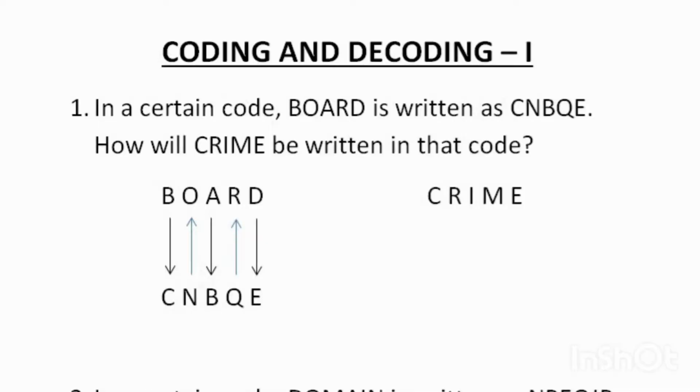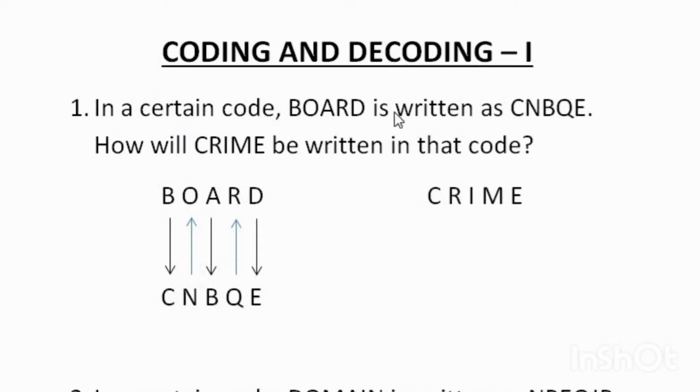In this video, I'm going to explain the topic coding and decoding, which is the easiest one from the reasoning section for 1 or 2 marks. There are mainly 6 types of coding and decoding asked in the examination, and in this video I'm going to explain the first type of coding and decoding. So without wasting time, let's get into the video. This is one kind of coding and decoding. We can go to the question.